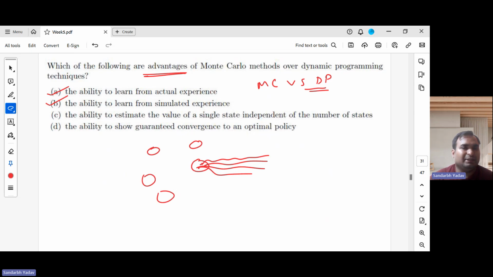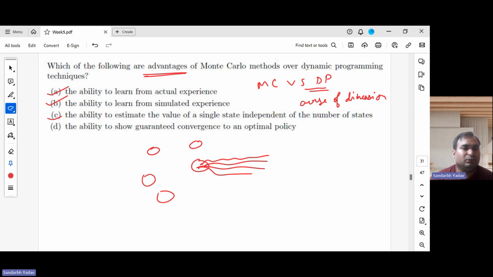So this is also an advantage of Monte Carlo. But in dynamic programming, we have to actually worry about the number of states, because if the number of states is too large, then dynamic programming methods face what is called the curse of dimensionality. This basically means that as dimension grows, our problems become worse and worse.